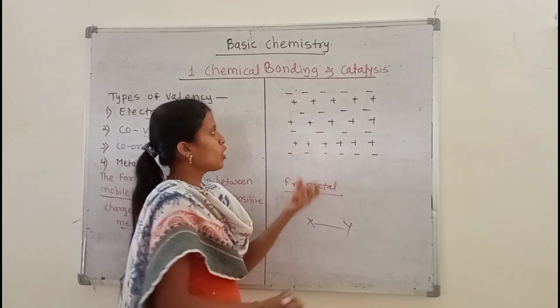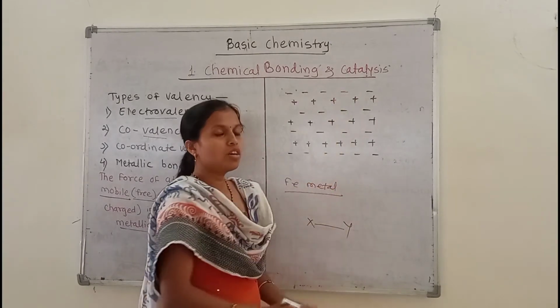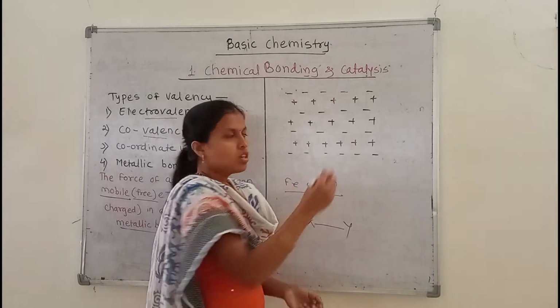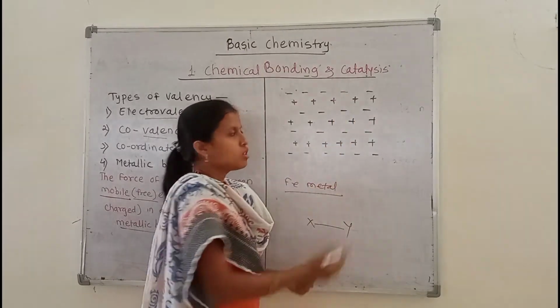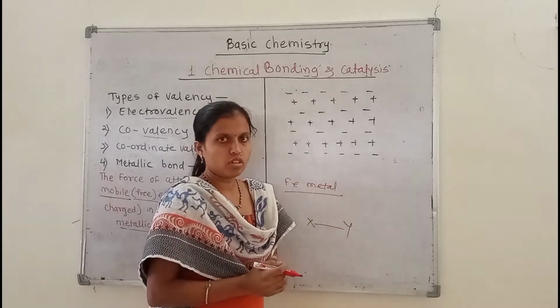In metallic bonding, the positively charged nucleus attracts the electrons of this iron metal. The force of attraction is present between them, and the metallic bonding is formed.